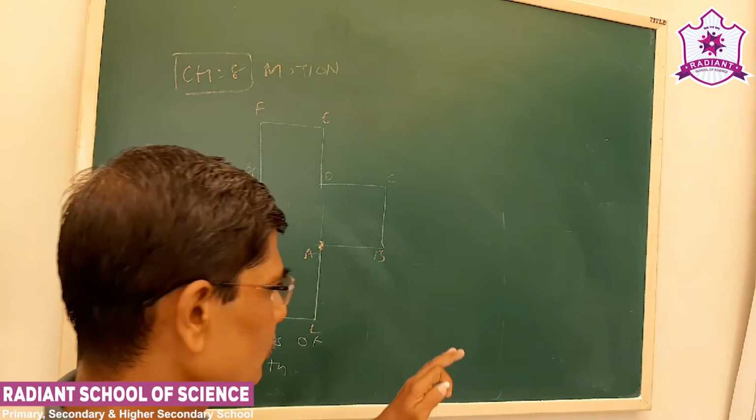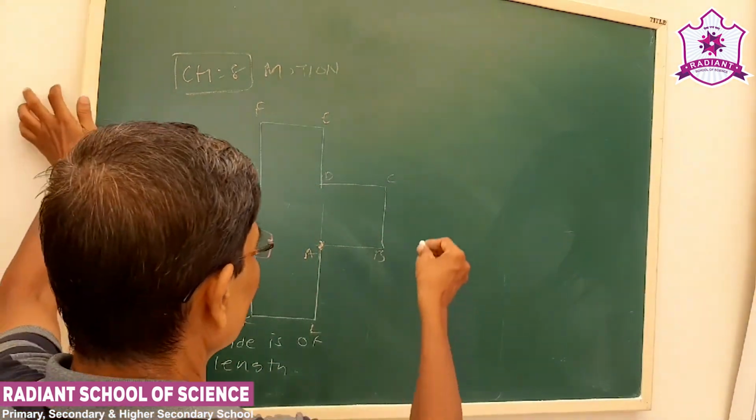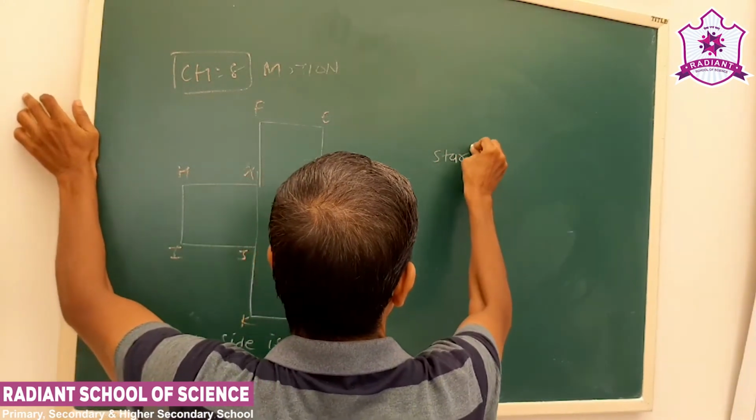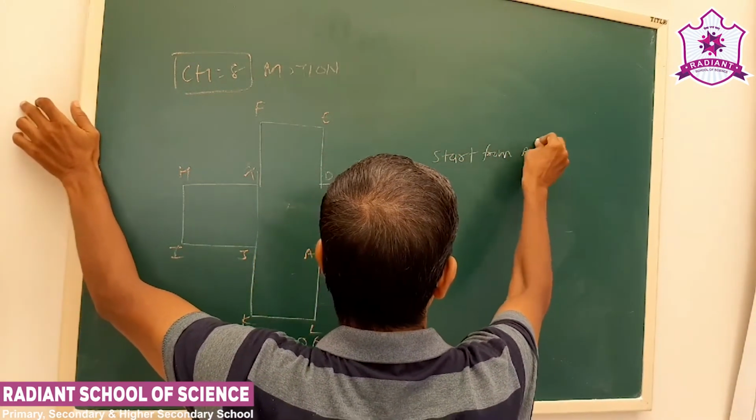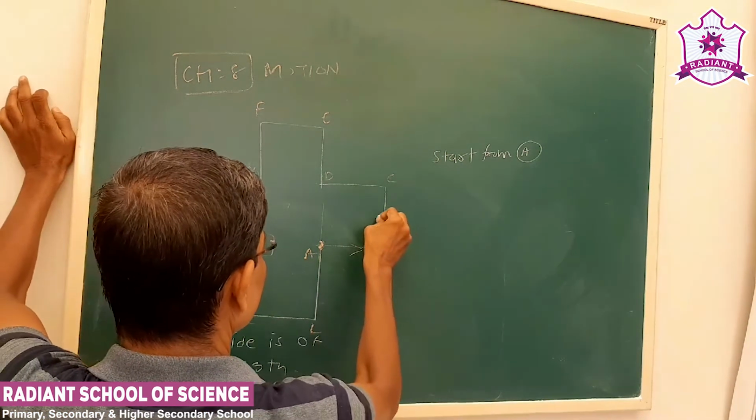So the object moves, starting from A. So that is our origin. See, it moves on this path.